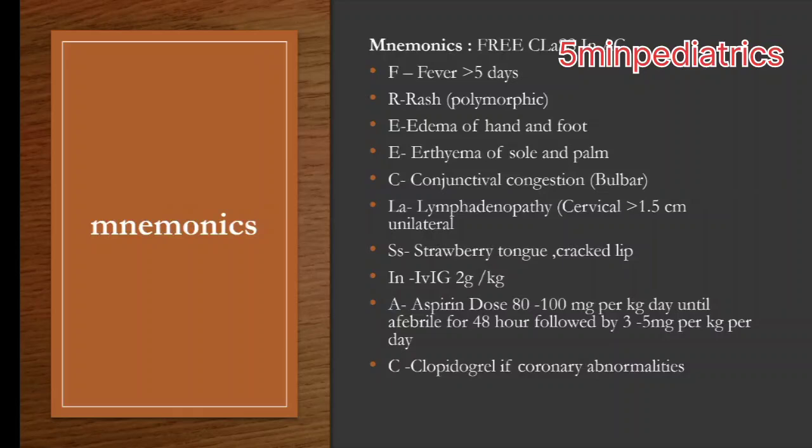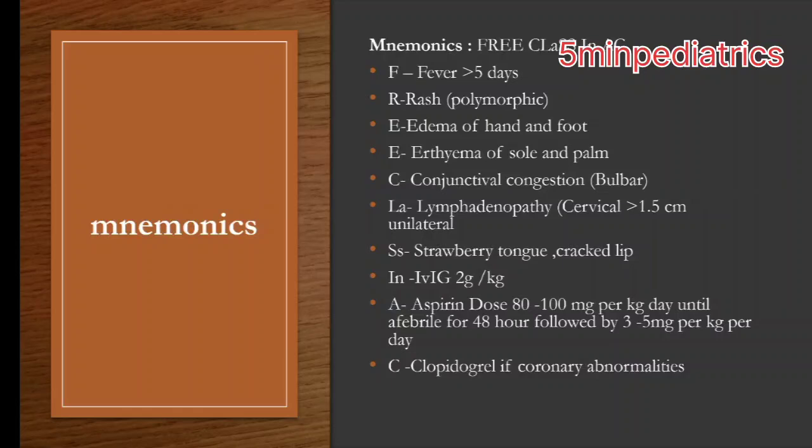F for fever more than 5 days, R for rash, which should be polymorphic, E for edema of foot and hand, E for erythema of sole and palm, C for conjunctival congestion at the bulbar region, L for lymphadenopathy. The cervical lymph node should be enlarged more than 1.5 centimeter and should be unilateral. SS means strawberry tongue, which should be associated with cracked lip.